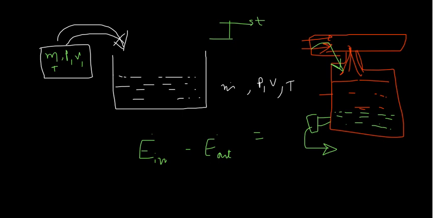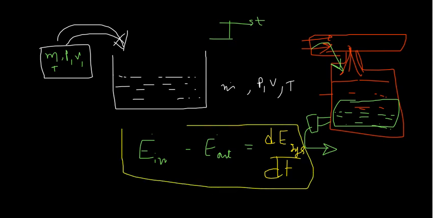And due to this there is a change of energy of the system. If I draw the control volume, this system's energy is continuously changing. So the rate of change of the energy of the system is given by this equation.